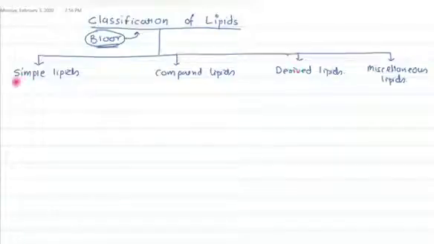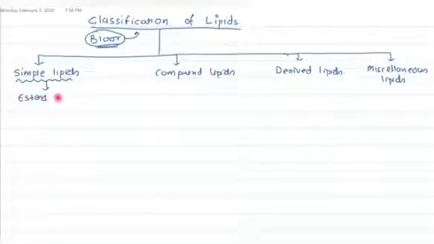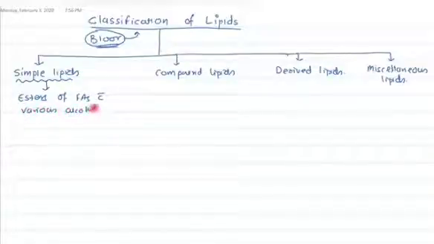So let's start with the simple lipids. Now what are the simple lipids? Simple lipids are the esters of fatty acids with various alcohols. So see, suppose this is an alcohol.